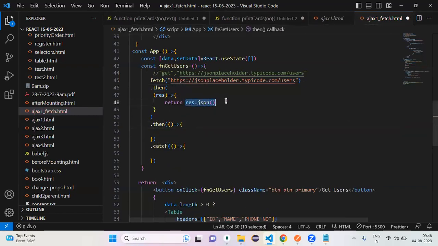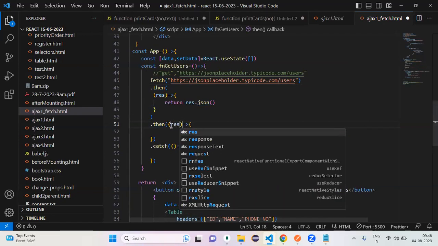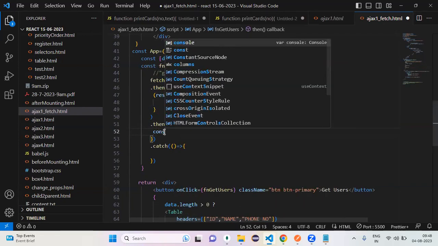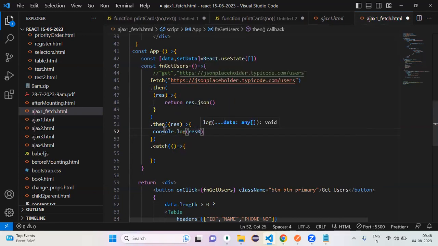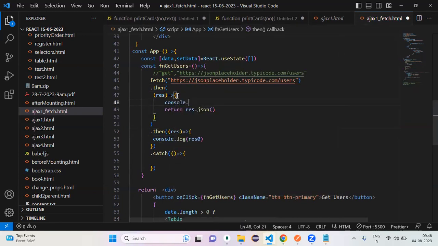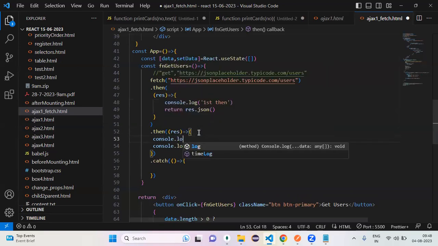Now whenever I give this data to this then, this person is going to take your required data and give it to you. So can I say this is my data or my response? Can I print that response here? console.log of the response. This is the first then, and this is the second then. Don't think more, this is the syntax. You have to write two thens every time.